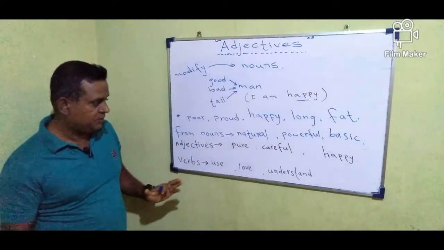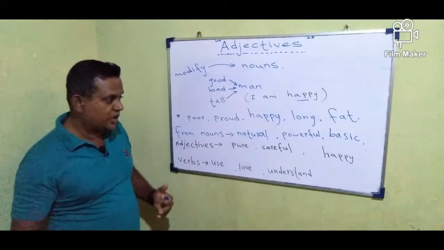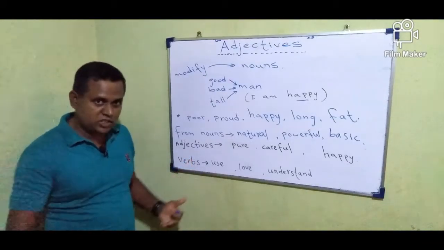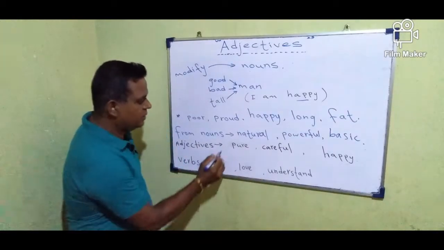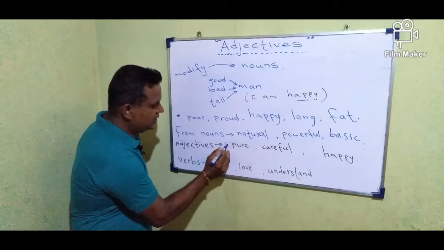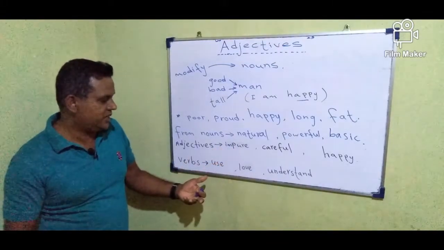Next, let's see how some adjectives can be made by using other adjectives. Pure is an adjective, and by using a prefix, impure, it is also an adjective.